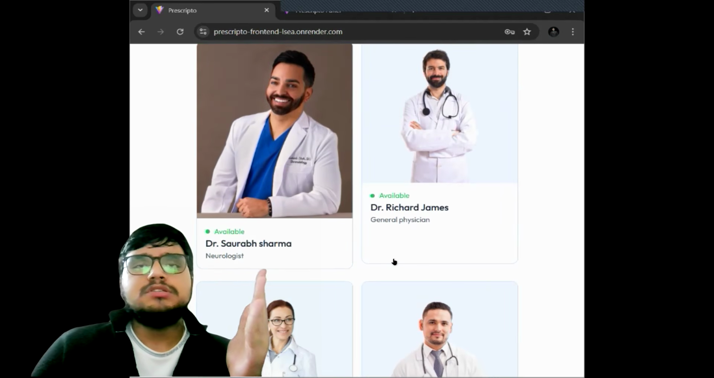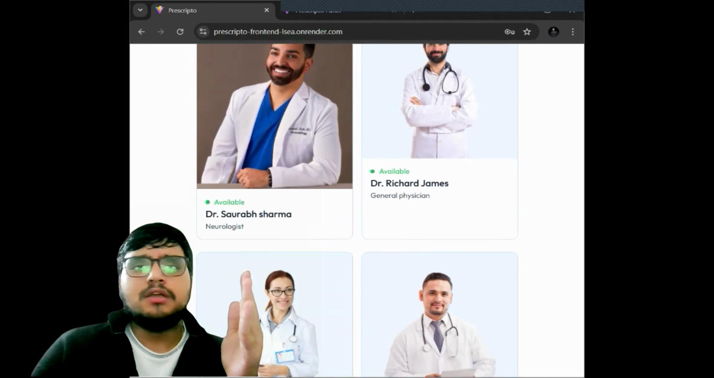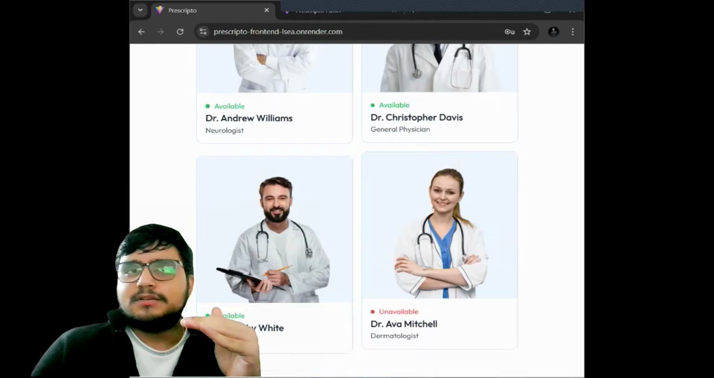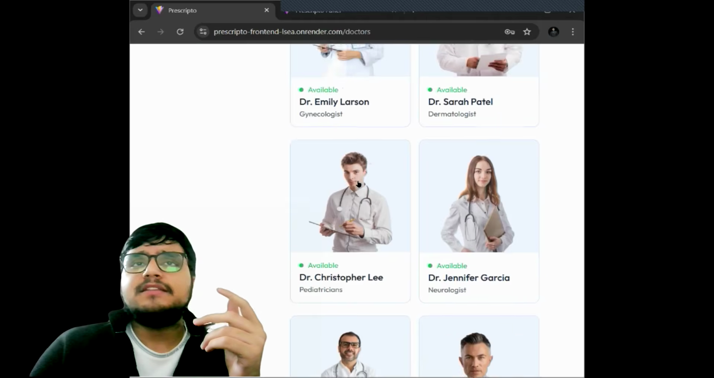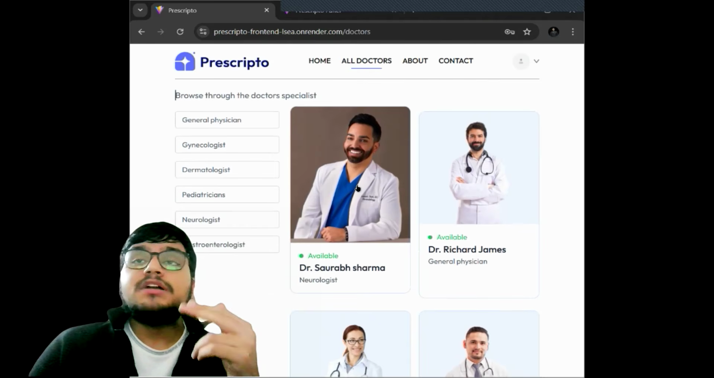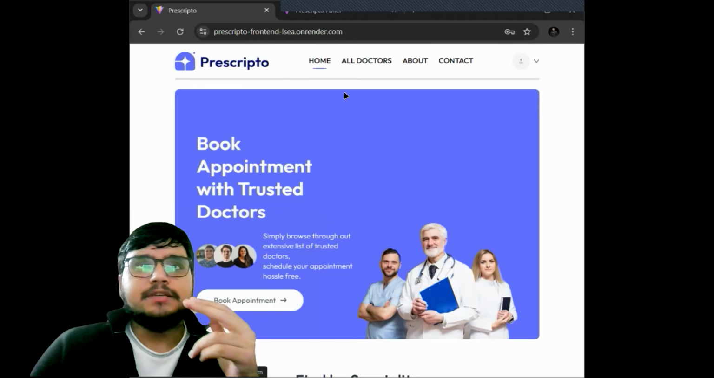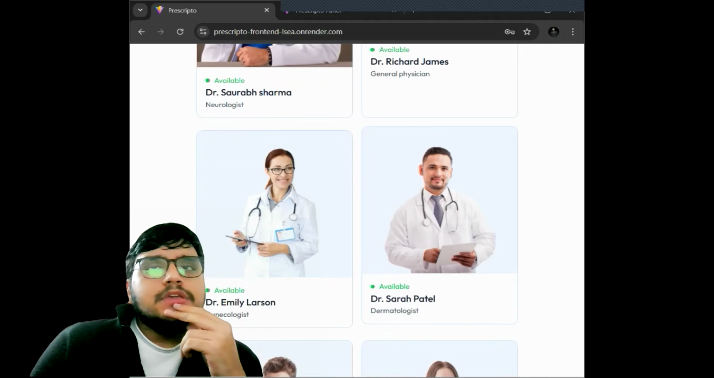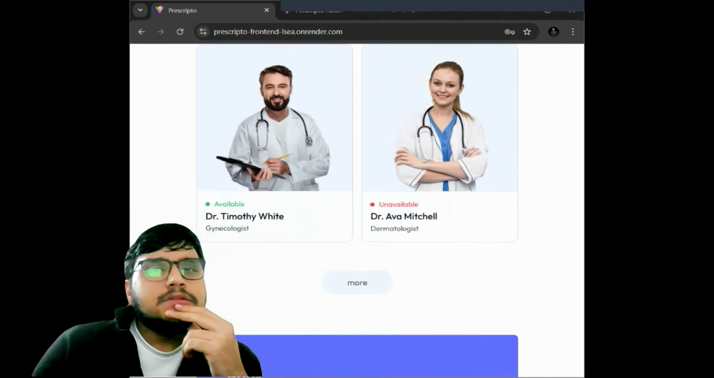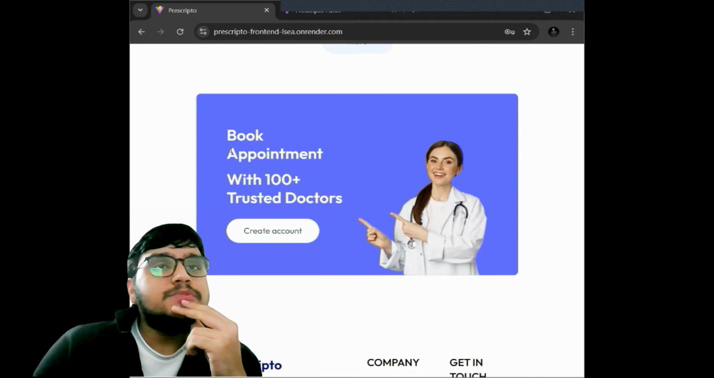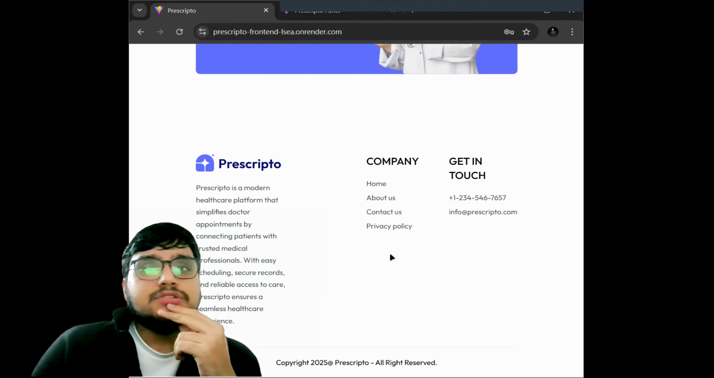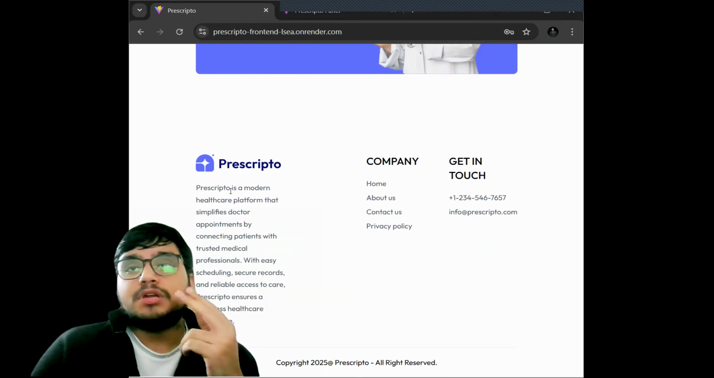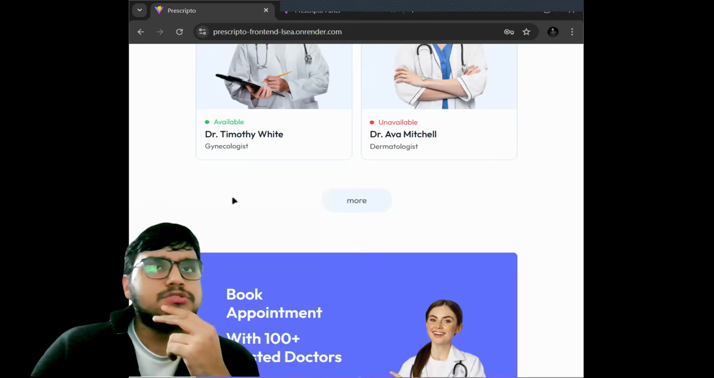Mr. Saurabh Sharma is a neurologist, Richard James a general physician. So here the top doctors are listed. If you tap onto the more button, you will be redirected to the entire list of the doctors which are currently listed on our website. If we go back to the homepage and go further down, there is this book appointment with 100 plus trusted doctors. And this is the about section. You can see what Prescripto is about, what our motto is, which I will come to later also.